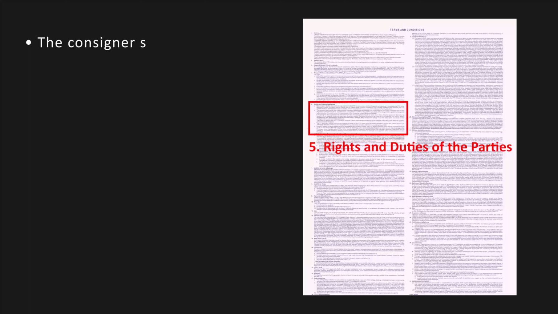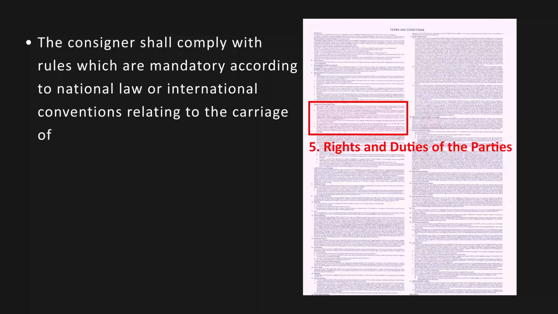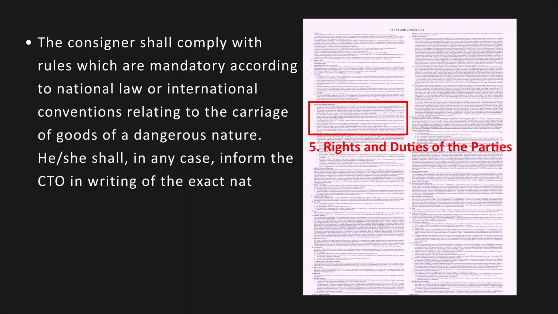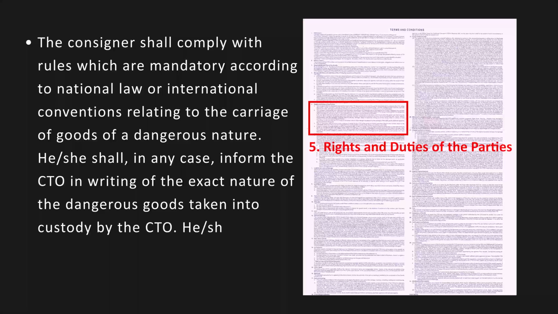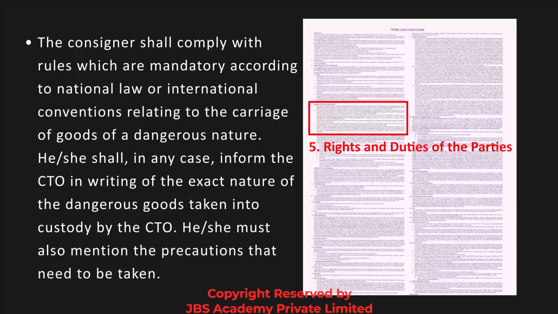The consignor shall comply with rules which are mandatory according to national law or international conventions relating to the carriage of goods of a dangerous nature. He or she shall, in any case, inform the CTO in writing of the exact nature of the dangerous goods taken into custody by the CTO. He or she must also mention the precautions that need to be taken.